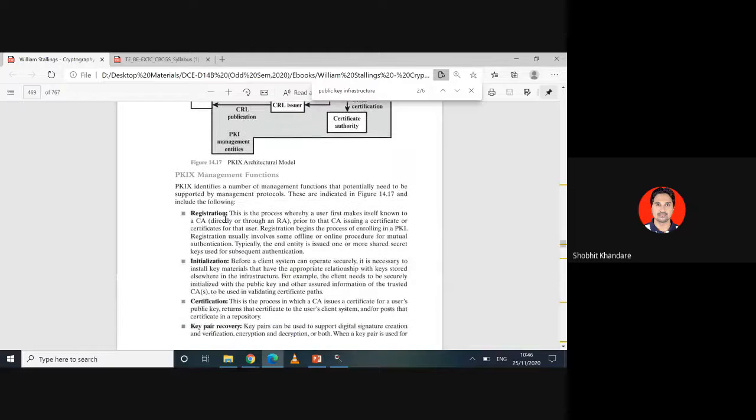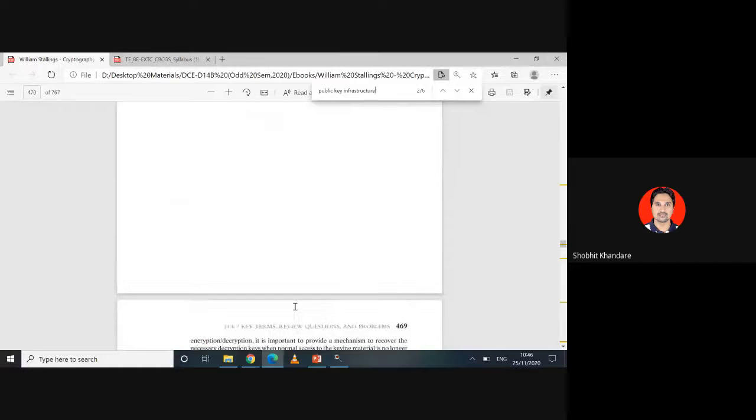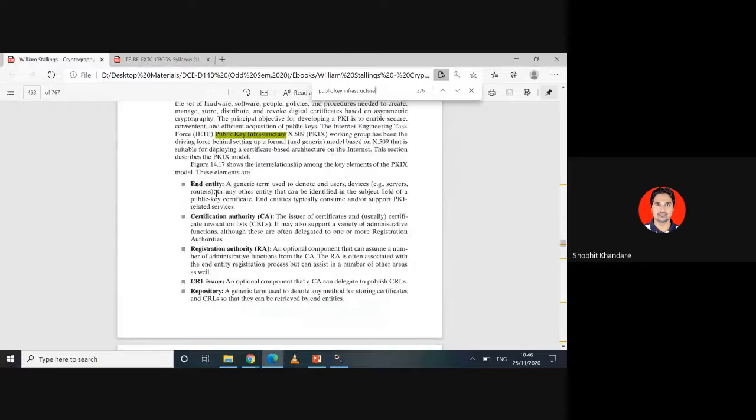What do you mean by registration? What do you mean by initialization? What do you mean by certification? What is key pair recovery? Okay. And the components are explained here. What is an end entity? What is the certification authority, given by CA? What is the registration authority, given by RA? What is the CRL issuer? What is the repository?